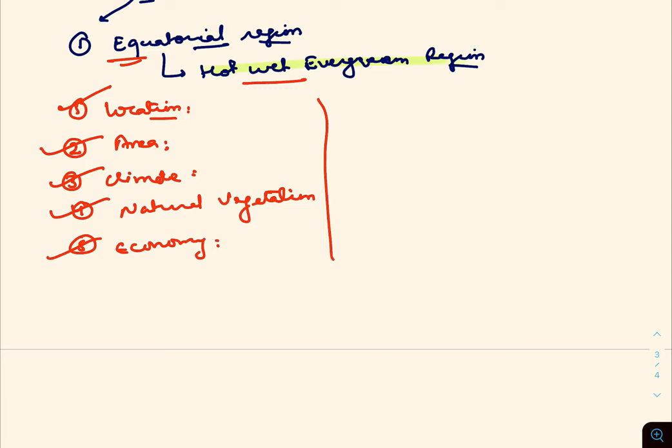So we have to identify what the region is, means what its location is on the earth. In this case, we are focusing on the equatorial region. It is also called the hot wet evergreen forest. Now we are going to focus on the location. You have to understand what the location of the equatorial region is. It is generally between 10 degree north and 10 degree south of the equator, okay.